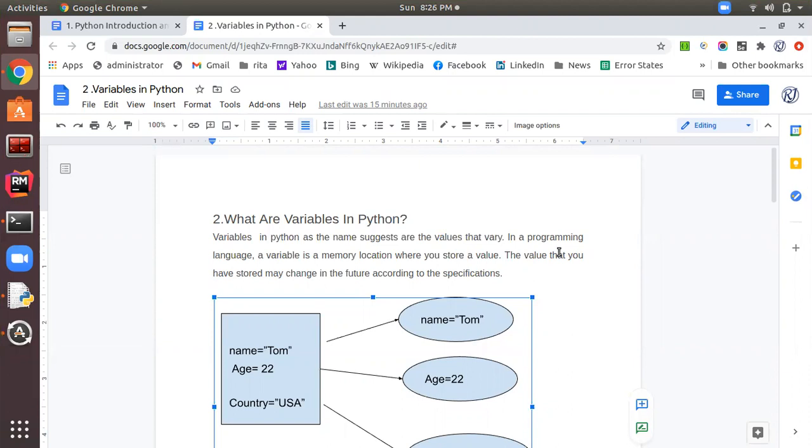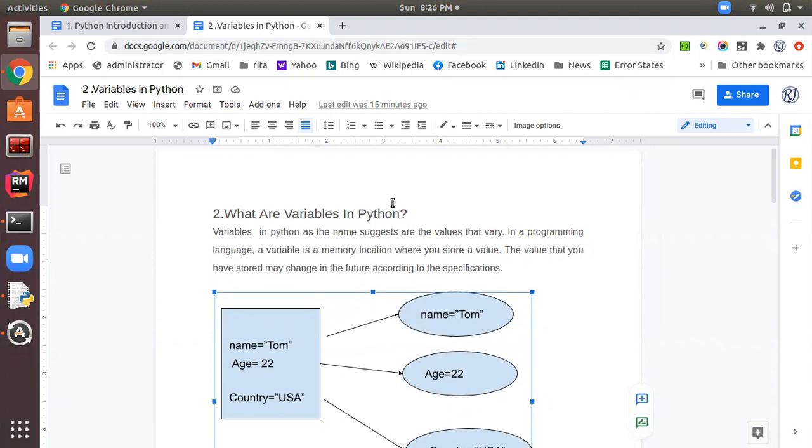Before starting this session, let me brief about the previous session. The previous session was the first session of the Python, in which I gave you a brief introduction to Python and how to set up the Python environment and how to install the IDLE. Plus I showed you the two modes of running the Python program, that is interactive mode and script mode. So those who are watching this video first time, please first watch the first video of the Python and make your environment ready for running the Python program.